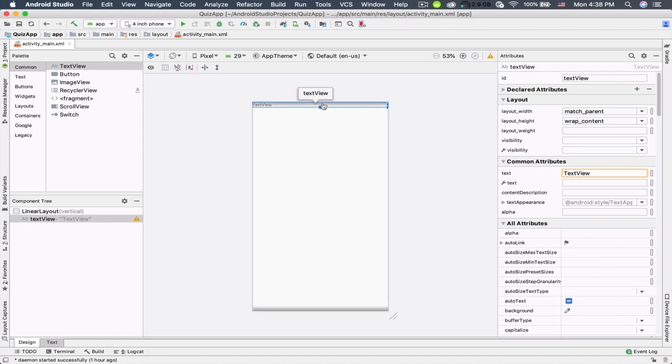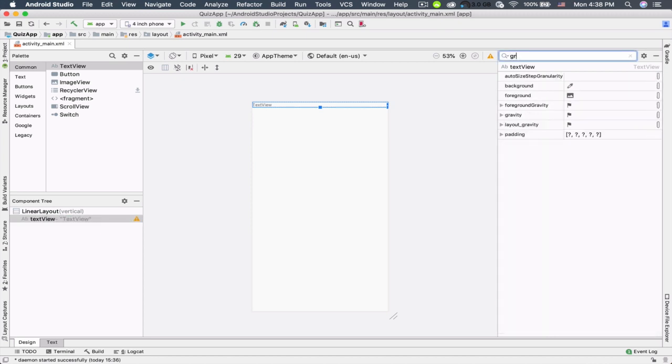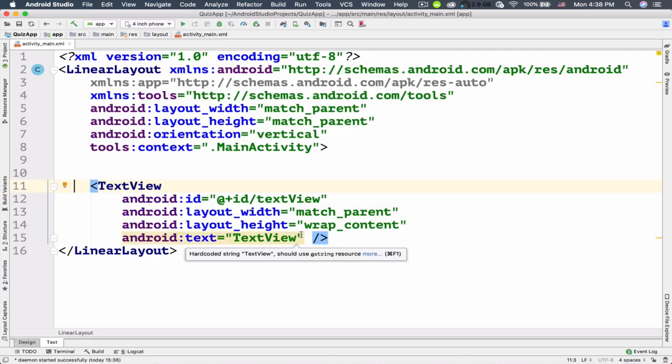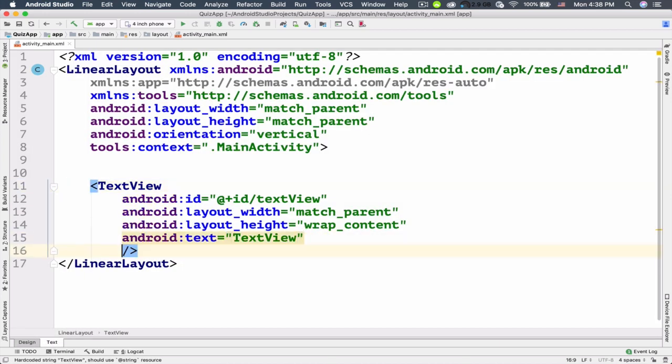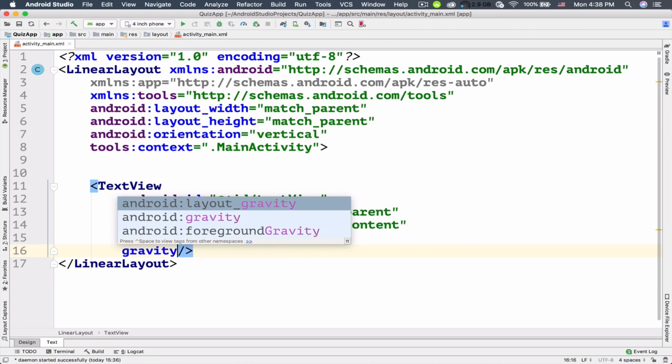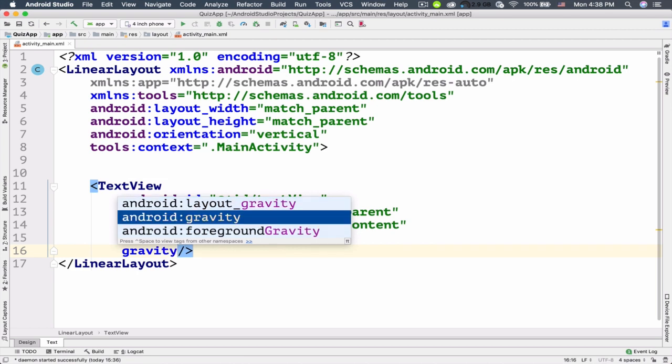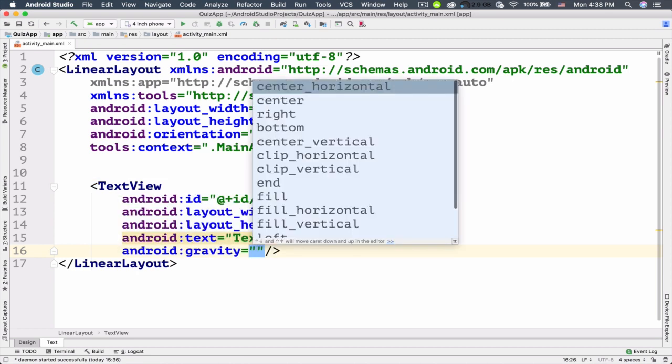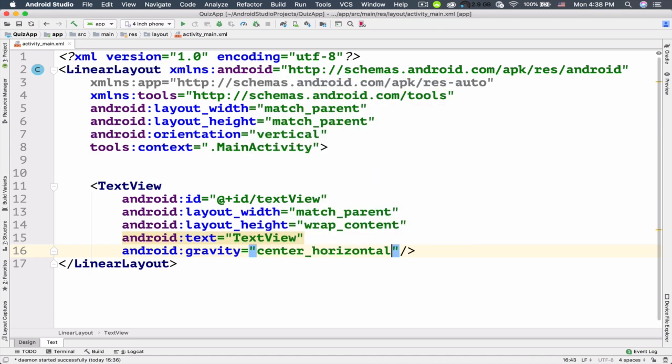Now I want the text of this text view to be centered horizontally. So just select this text view, and then inside this attribute section, search for gravity. Or you can just switch to the text tab, and then for this text view, just enter gravity, then select this android:gravity attribute, and choose center horizontal.